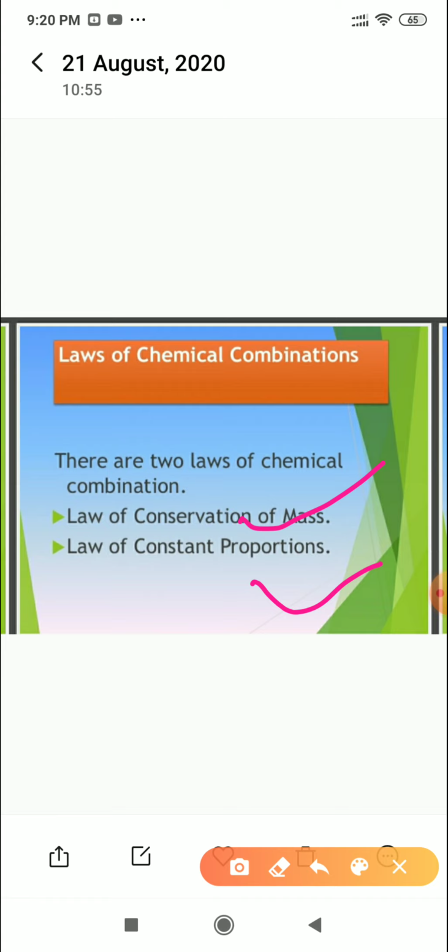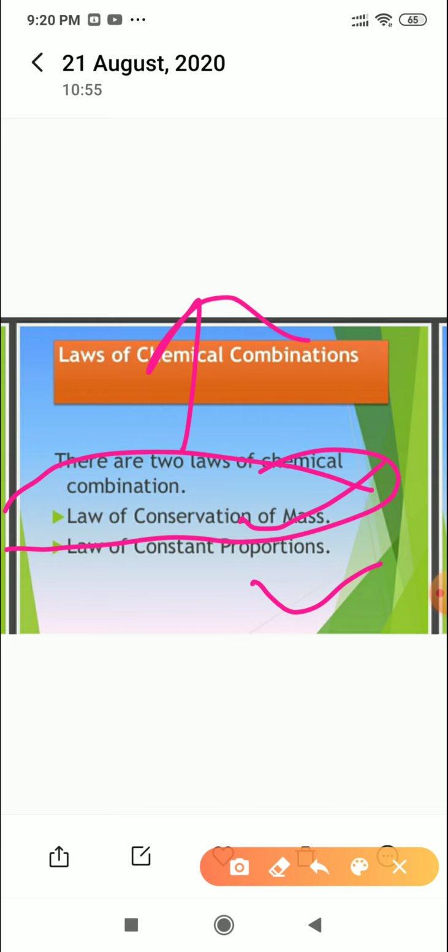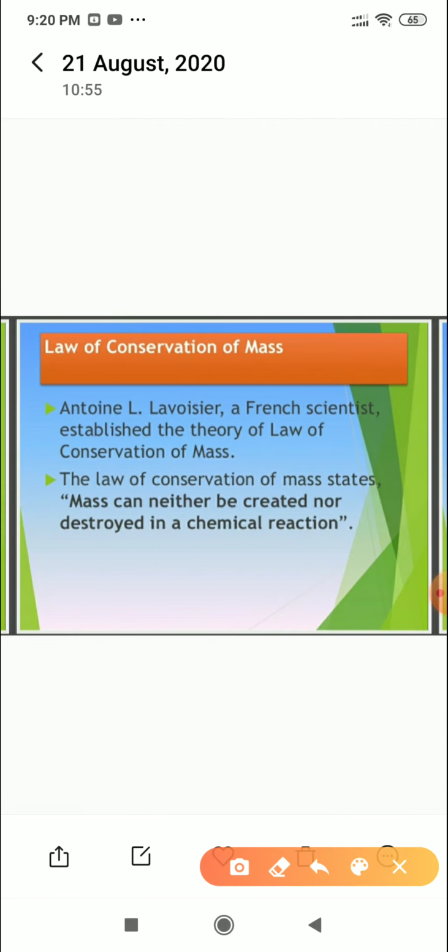First of all, we are talking about the law of conservation of mass. This law was given by Antoine Lavoisier, a French scientist. According to this law, mass can neither be created nor be destroyed in a chemical reaction. It means that you cannot create mass and you cannot destroy mass in any chemical reaction.